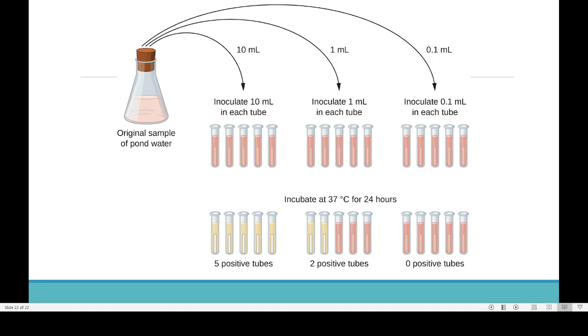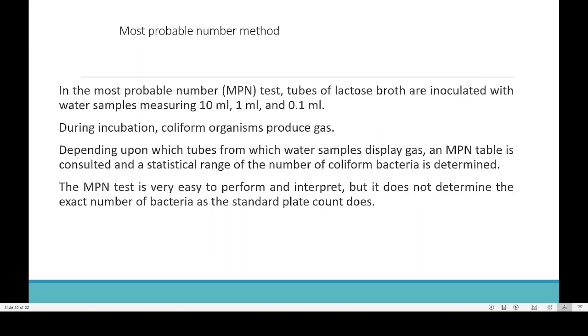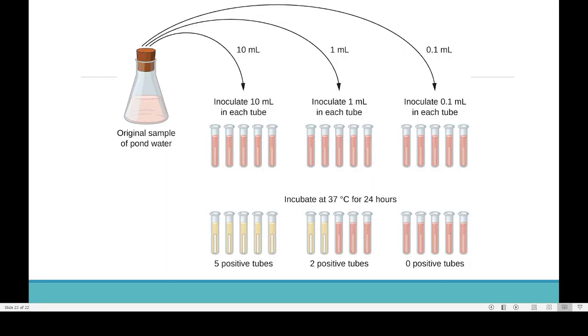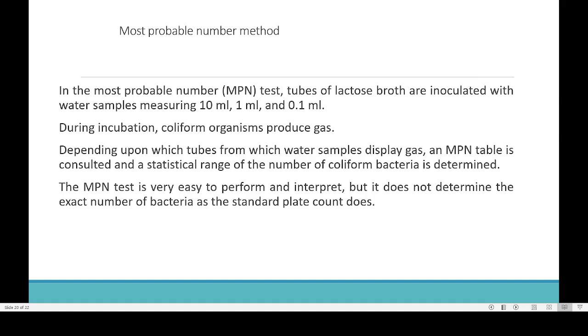Here you can see the original water sample. We inoculate 10 ml into each tube from this conical flask and transfer it to each of the test tubes. Here 0.1 ml will be transferred to each test tube. Now we incubate it at 37 degrees centigrade for 24 hours. If you find the production of any gas, it indicates that bacteria are present. That is how we do the most probable number method.